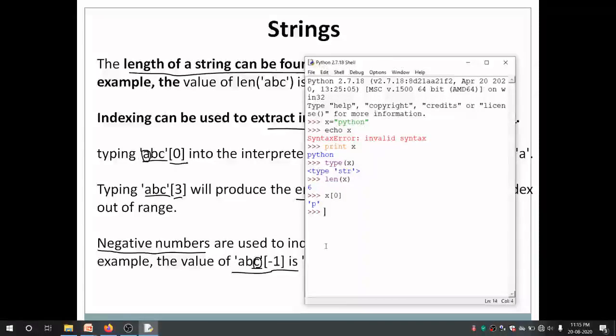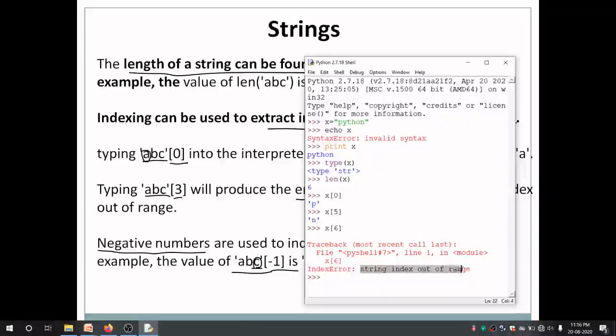Can you see the 0th character is P, so the 0th character of Python is P. In the same way, if I say x[5], what will it return? It is returning n, that is the last character in the string, or you can say the 5th character. But if I pass a number, say 6, do we have a character at position 6? No. So what is it returning? It is returning an error message. If you look at the error, it is string index out of range.